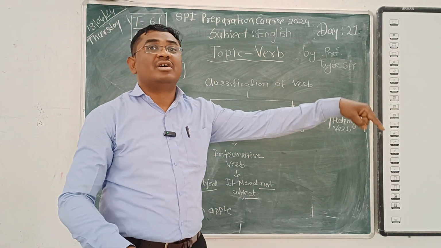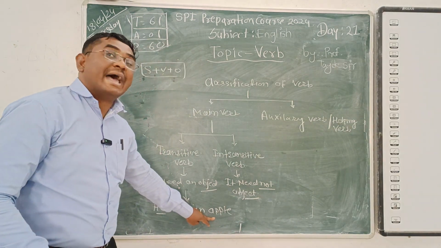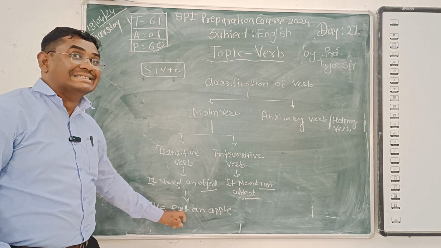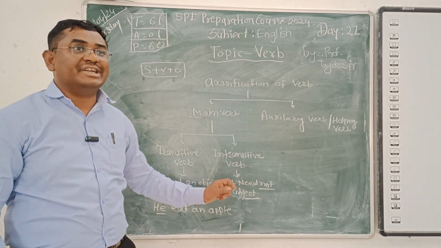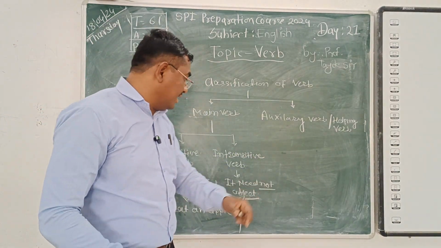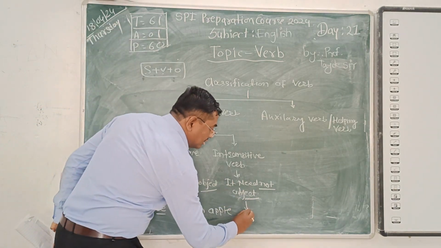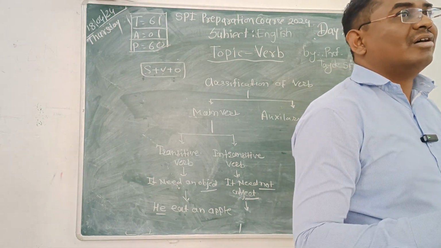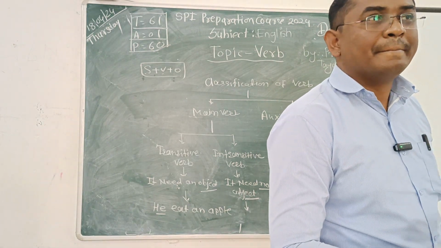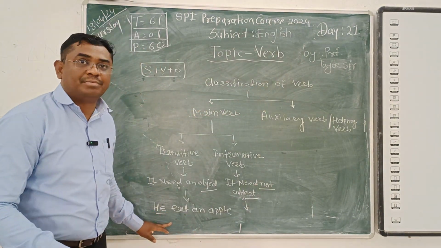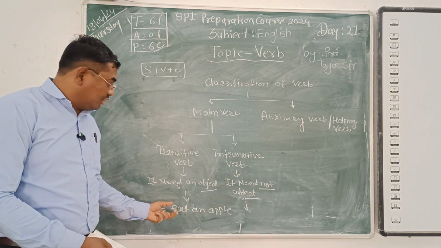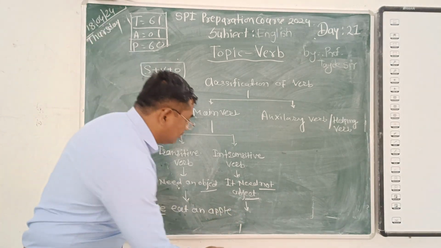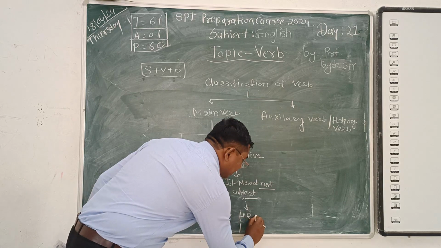That something else is the word used as an object. So this is the object. Okay. So a transitive verb needs an object, while an intransitive verb does not need an object. For example, you can do it yourself: you can remove the object from this sentence. He eats. For example, he eats.